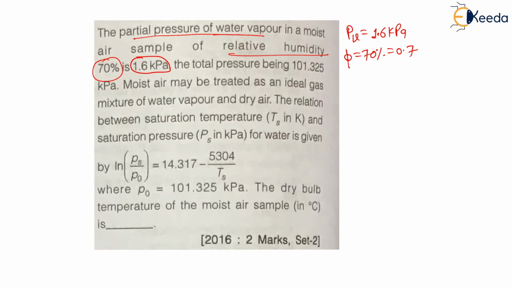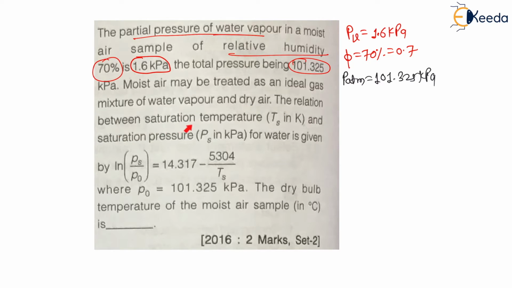Then the total pressure being 101.325 kilopascal. Total pressure is nothing but atmospheric pressure. Therefore here atmospheric pressure, which is nothing but total pressure, is given as 101.325 kilopascal. Once the atmospheric pressure is written, then the statement is, moist air may be treated as an ideal gas mixture of water vapor and dry air.